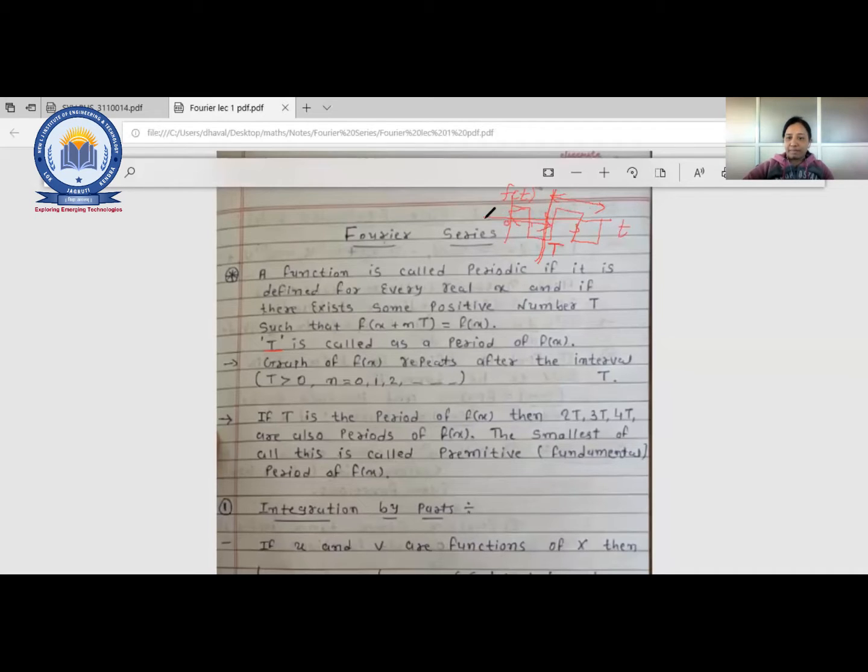The same way it will be on the left side also. So you can see that this function is repeated after the interval of, we can say, T. This can be anything, it can be T by 2 also. That means it can be considered periodic. So at that time we can apply a Fourier series.